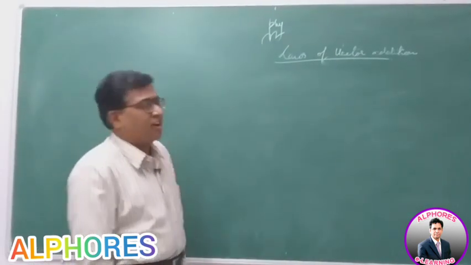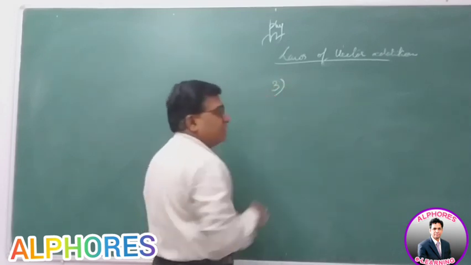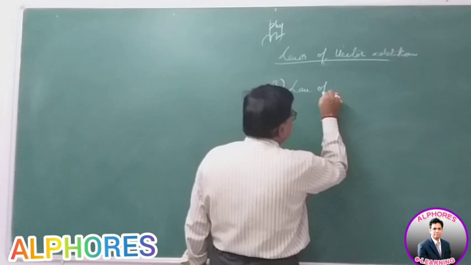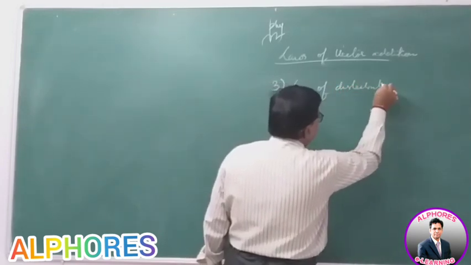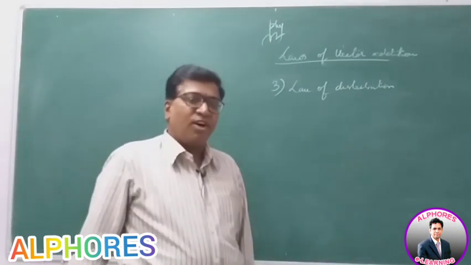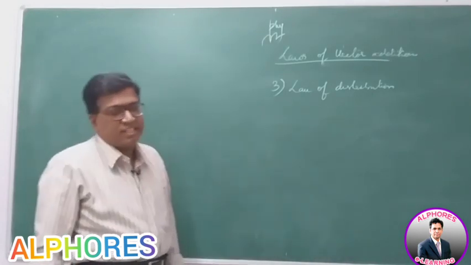Now the third law of vector addition is the law of distribution, the distributive law. First is the commutative law, second the associative law, and the third one is the distributive law.